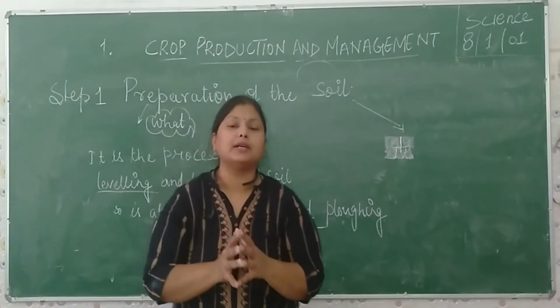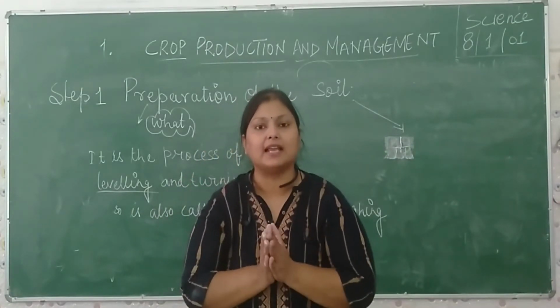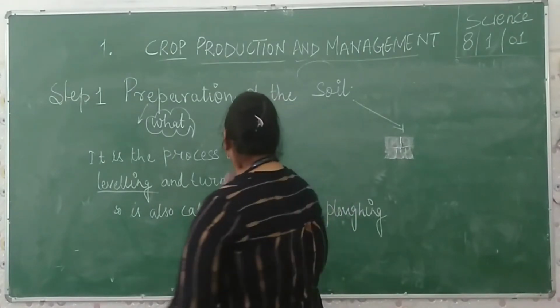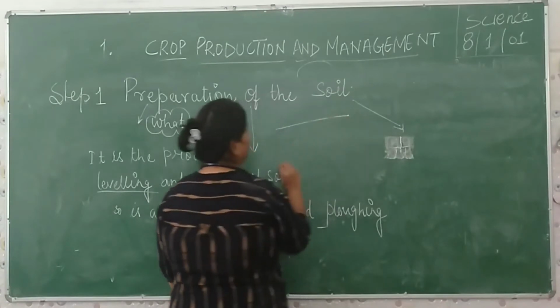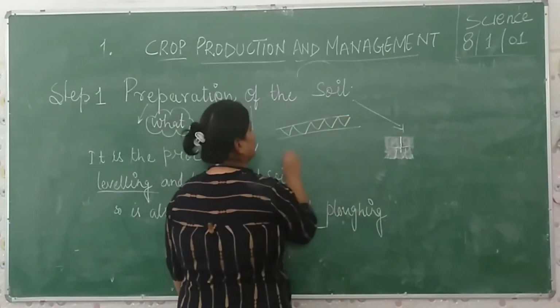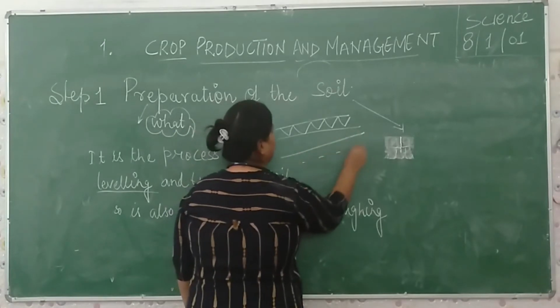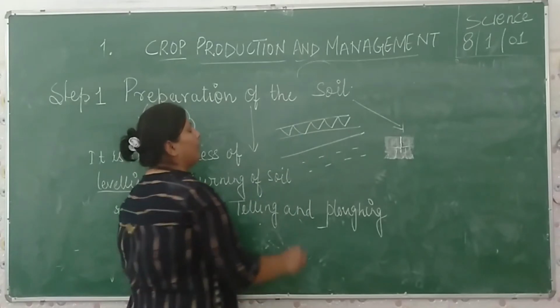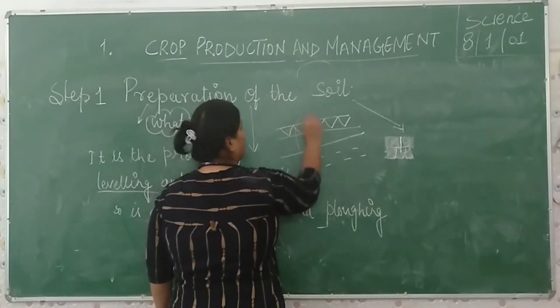Mostly the nutrients and the water are present in the 3rd layer. As in this diagram, this is the top layer, this is the middle layer, and this is the inner layer. After turning, we mix all these things.